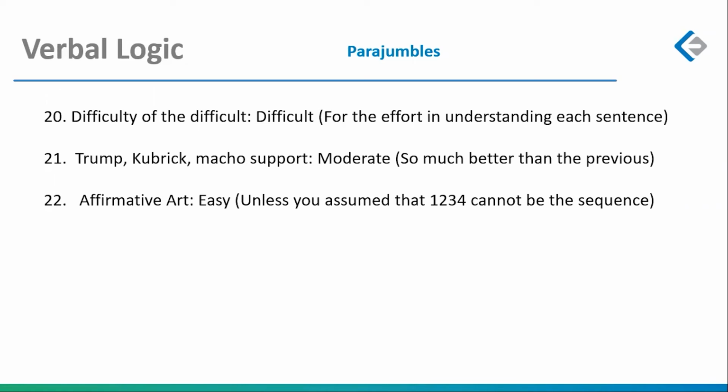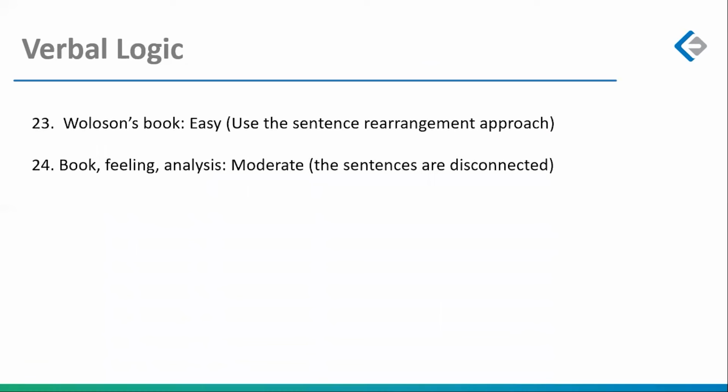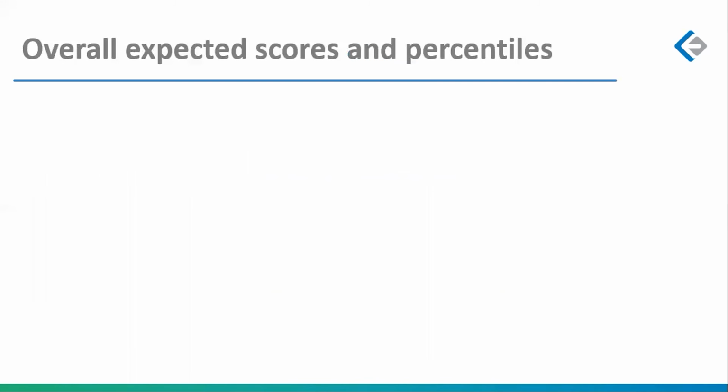There are a lot of easy questions on CAT, and this para sample question number 22 was actually super easy, unless you intentionally or unknowingly made it too difficult. Out of context, Wollaston's book, very easy. I think the second question also, book feeling analysis, not so challenging. Compared to the summary questions, obviously not so challenging. So that covers your overall section analysis.